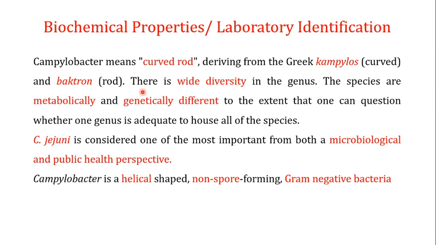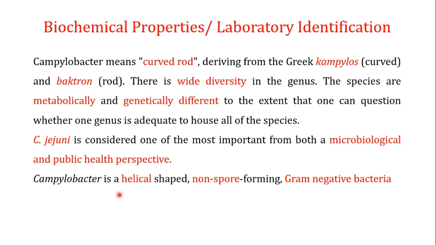Now, there is a wide diversity in the genus of Campylobacter, and the species are metabolically and genetically different to the extent that one can question whether one genus is adequate to house all of these species. Now, C. jejuni is one of the most important from both a microbiological and public health perspective. As I've told you, it is responsible for millions of cases around the world per year.